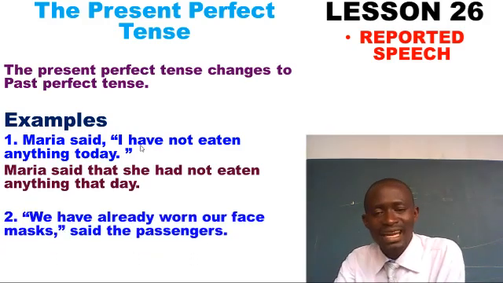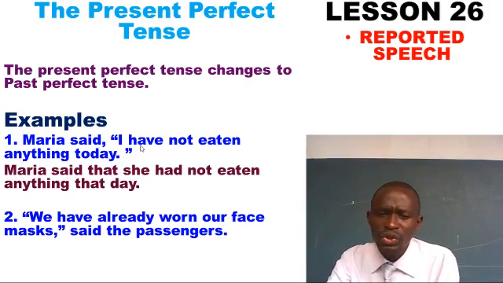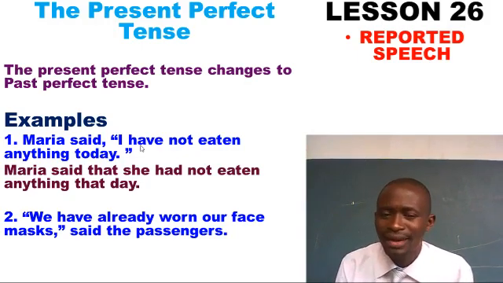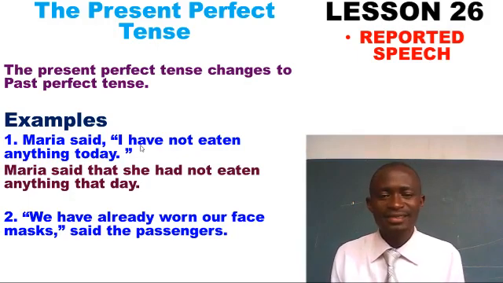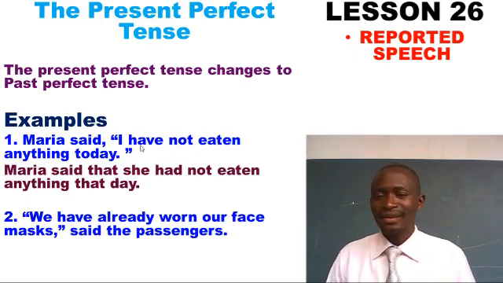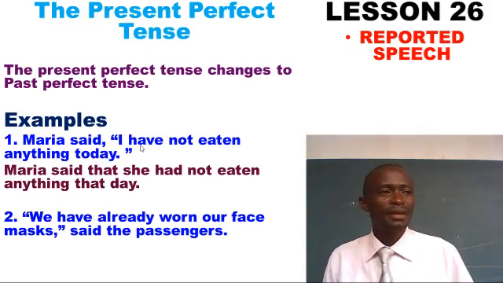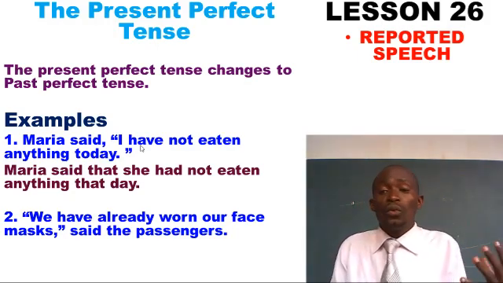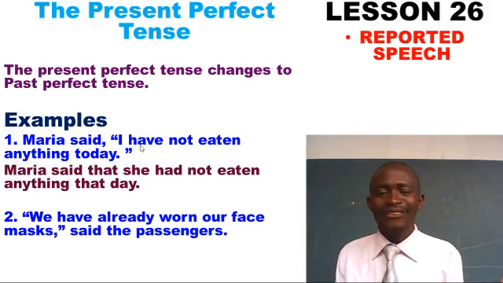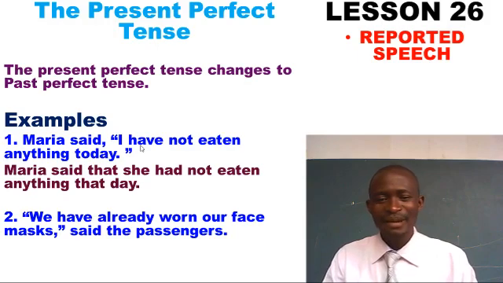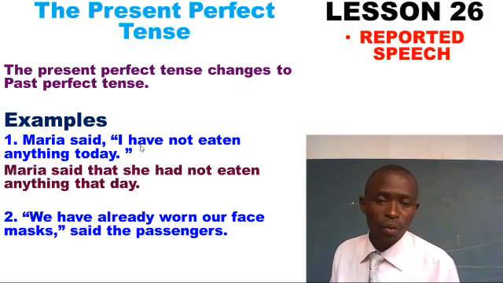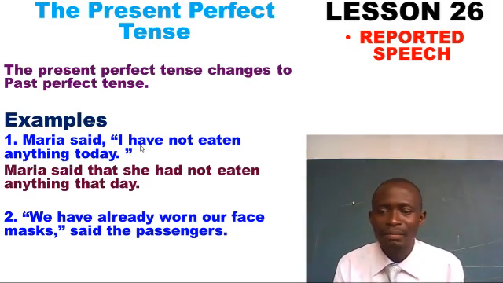Let's look at the next number. We call it number 2. We have already worn our face masks, said the passengers. Could be these are the people traveling, and somebody is checking, maybe, have they? Then they say, we have already worn our face masks. Who are these talking? The passengers. So the question says, we have already worn our face masks, said the passengers.